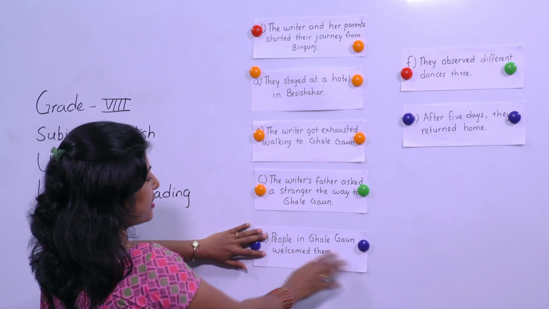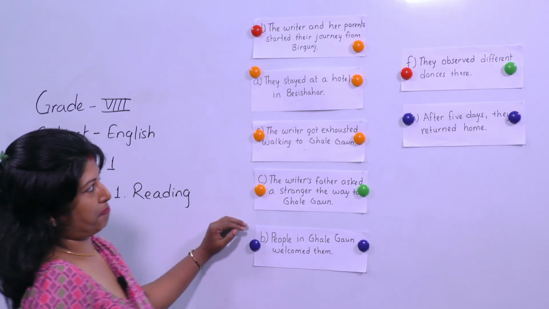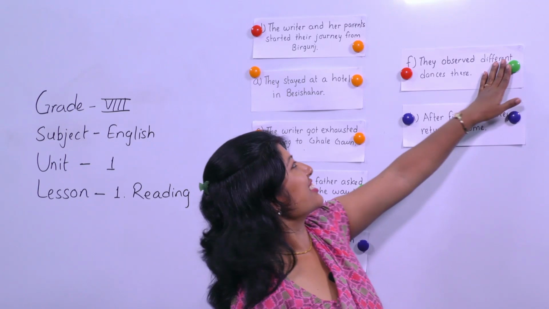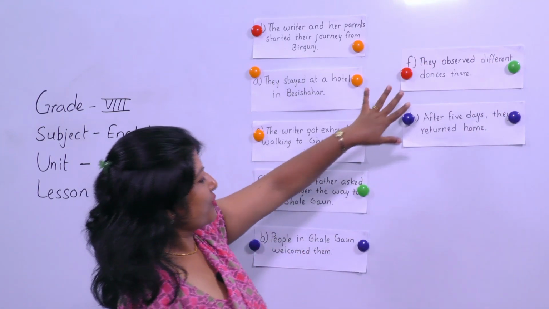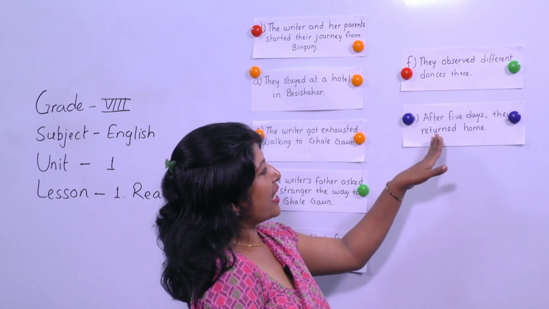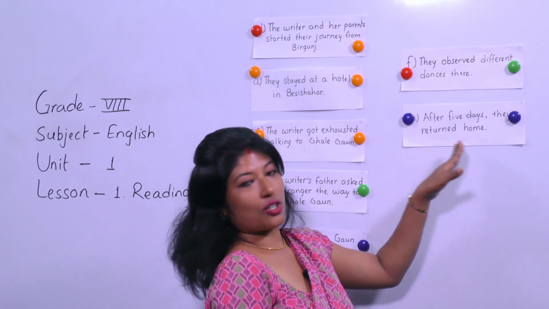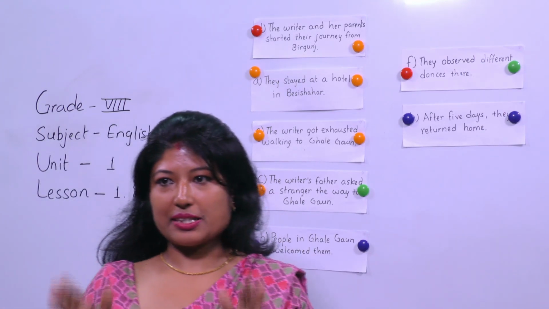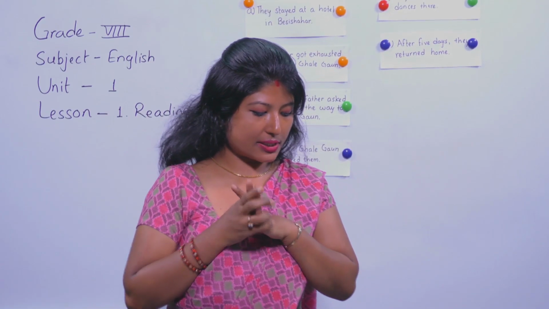And then people in Khalegaon welcomed them. Then after, oh okay, this is already in correct order. After that, they observed different dances over there. After 5 days, they returned home. So this is the correct order of the sentences in your text.